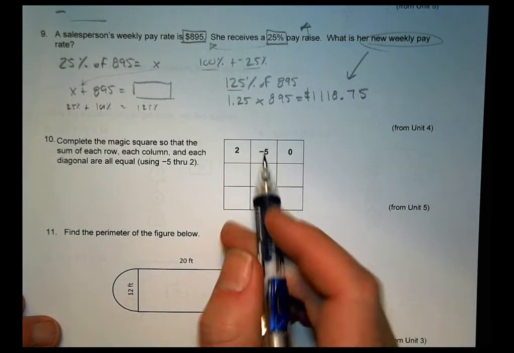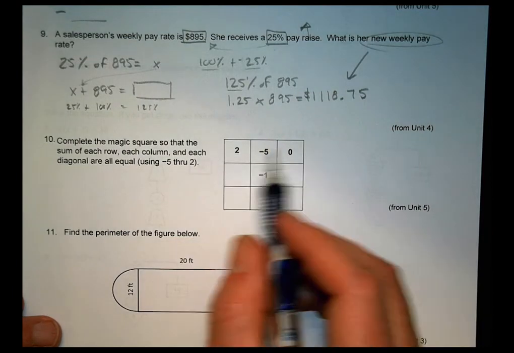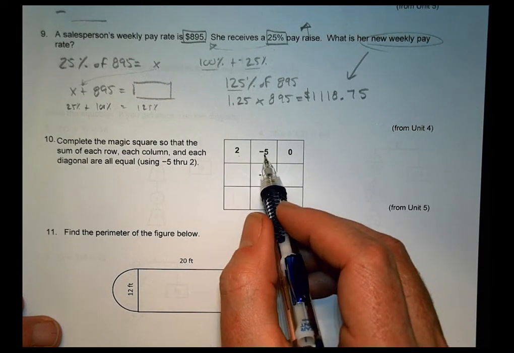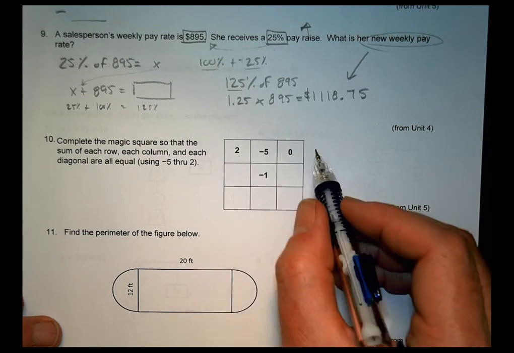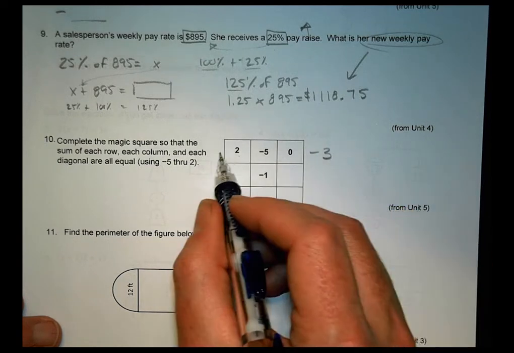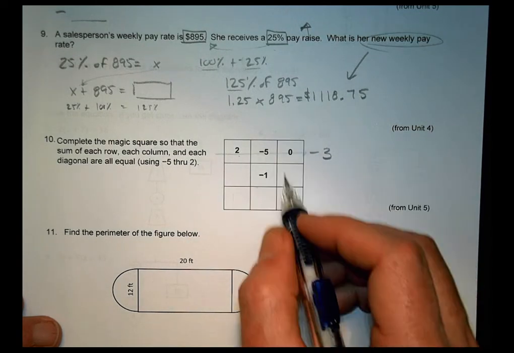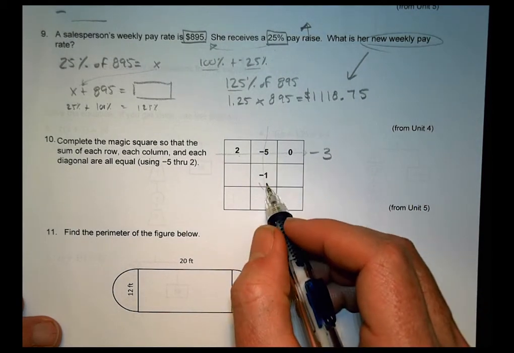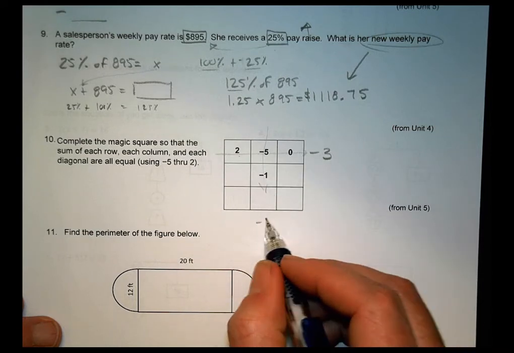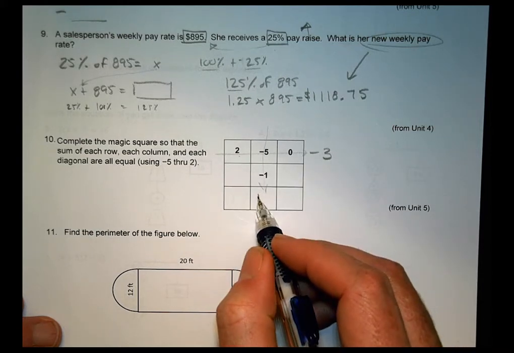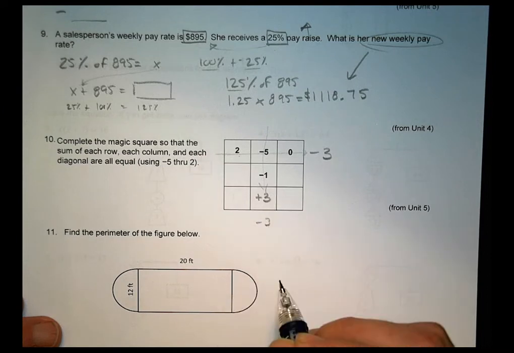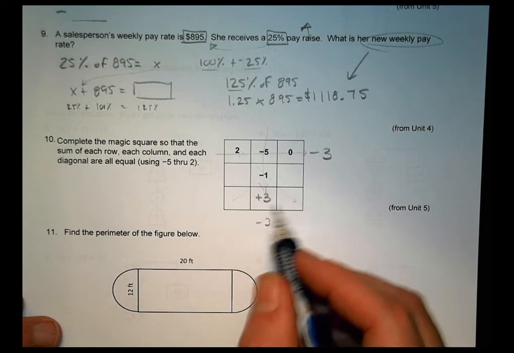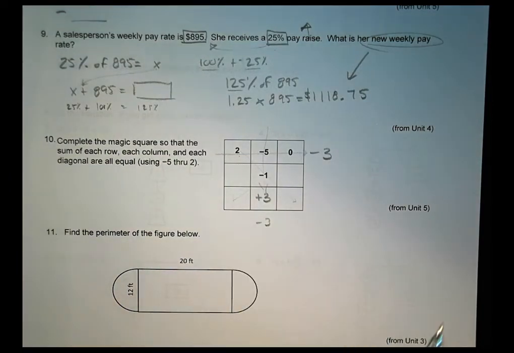Number 10, it's a magic square again. Again, we're going to do this so that everything diagonally, horizontally adds up the same. We have 2 plus a minus 5, we're at minus 3, plus 0 is minus 3. So again, that's going this way is minus 3. And we want to be able to do the same thing vertically. So then start with this one next. So minus 5, minus 1, we're at minus 6. Got to get to minus 3. So negative 6 plus 3 is going to get you to minus 3. So now I have a number there. I could then work on a diagonal, and we should be okay. So continue to solve that one, all right?